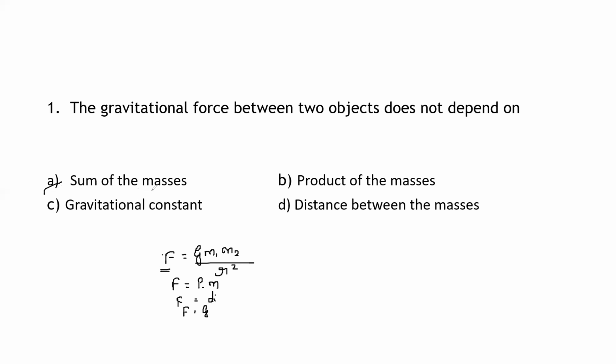It does not depend on the sum of the masses, because here you can see it depends on the product of the masses. It depends on the product of the masses and distance and the gravitational constant. It does not depend on the sum of the masses. Okay, so option A is the correct option here, right? That is the sum of the masses. Let us see the next question.